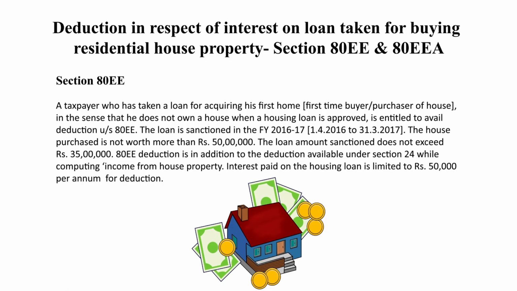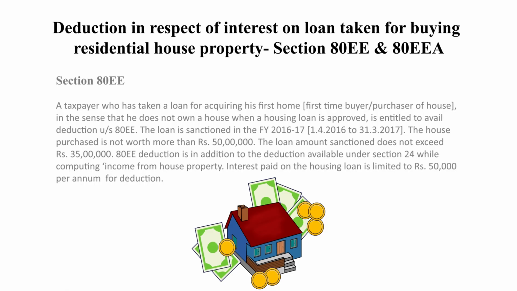Section 80EE deduction is in addition to the deduction normally available under Section 24B while computing income from house property, already provided under Section 24. This is in addition to that. And interest paid on housing loan under Section 80EE is limited to rupees 50,000 per annum.